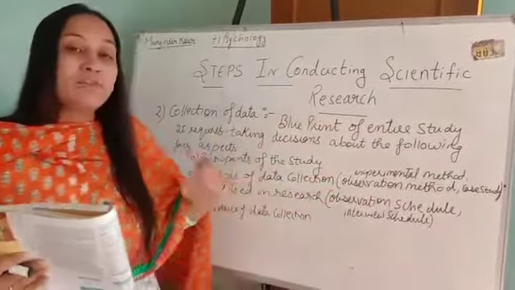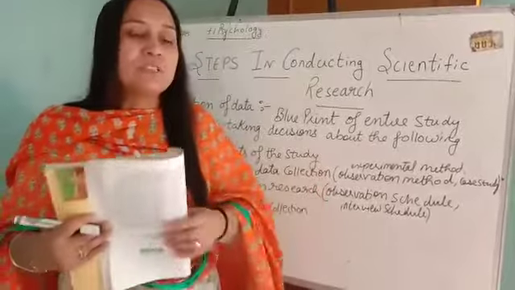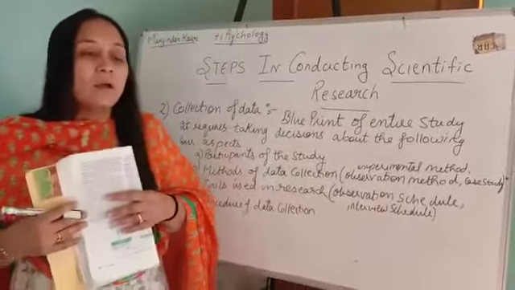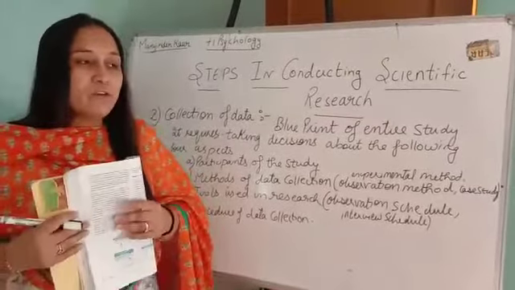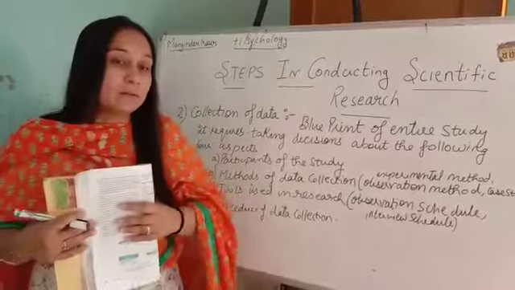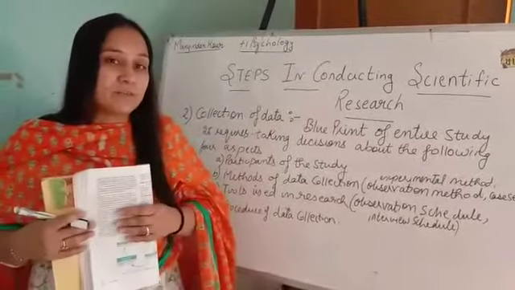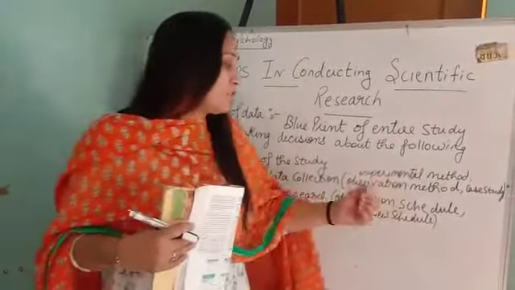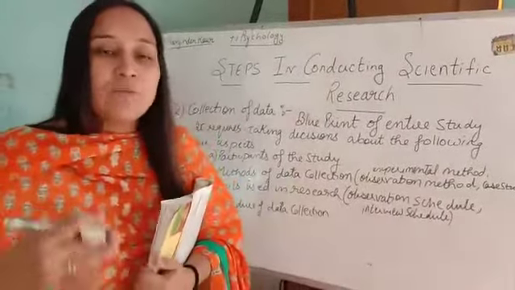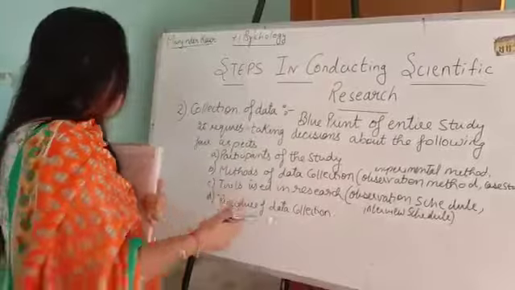If we go inside the observation, the children may behave artificially. But if we stand aside and observe the students playing, how they are playing, whether they are cooperative. If we want to check the cooperation of the child, we can just observe by standing outside or standing far away from the students, okay? That is the observation schedule. Now the interview schedule. In the interview schedule, we will prepare a few questions and ask them of the interviewee.